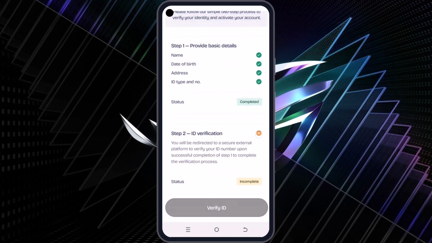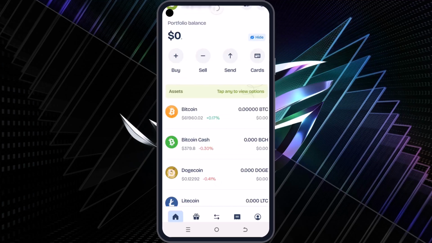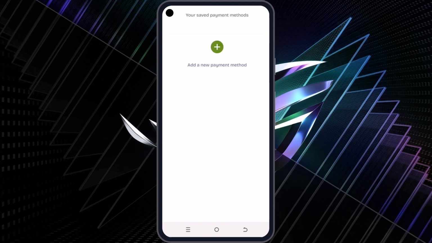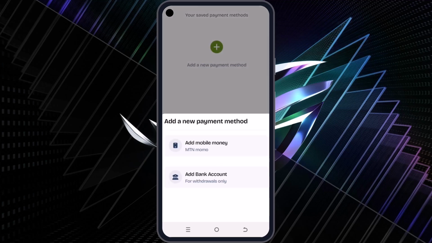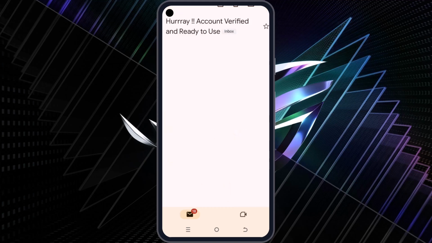We need to now wait for 2 to 3 minutes. An email will be sent to you to show that you have verified your ID. So let's wait 1 to 2 minutes for it to arrive. If it doesn't arrive, go to your spam folder, but it will arrive. So now after you receive the confirmation email, let me go and check my email right quick and see.